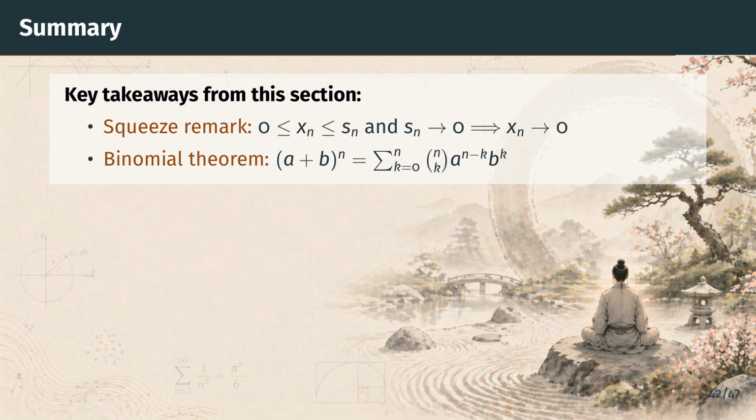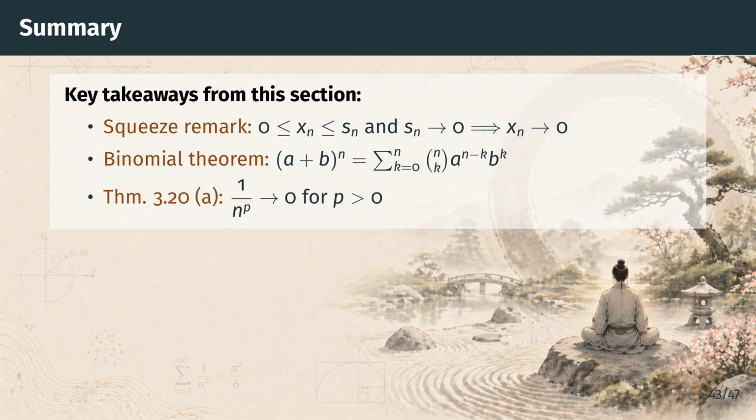It expands a plus b to the nth power as a sum of binomial coefficient terms. We proved it by induction, and the key identity driving that induction was Pascal's rule, which says n plus 1 choose k equals n choose k plus n choose k minus 1. The binomial theorem is what supplies the bounds we then feed into the squeeze.